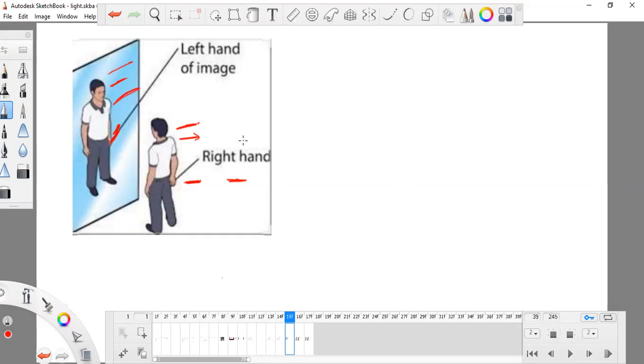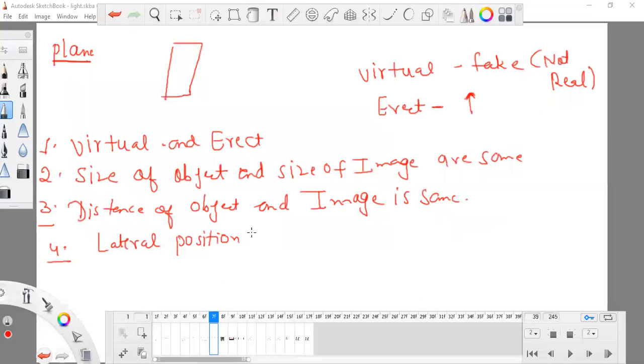Sometimes when I open the webcam, my right hand indicates the left side of you and my left side indicates the right side of yours. So this is known as lateral inversion, or lateral position. Okay, so these are the properties of a plane mirror.